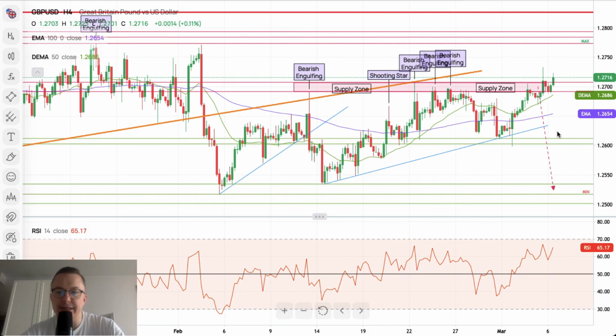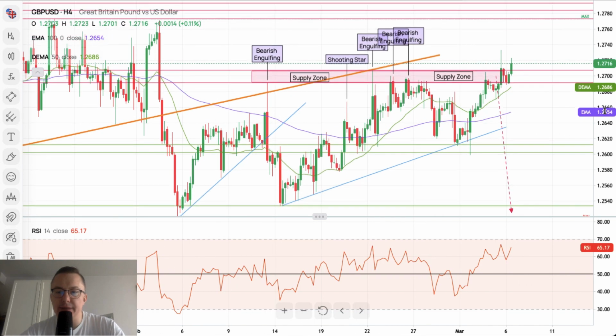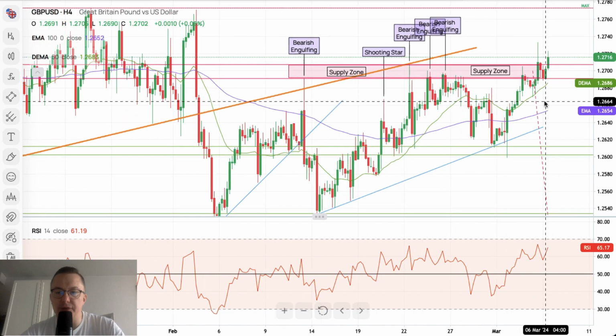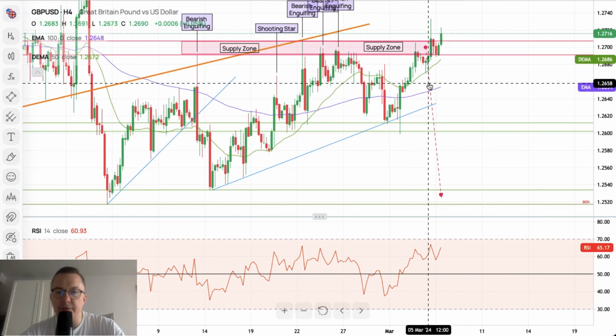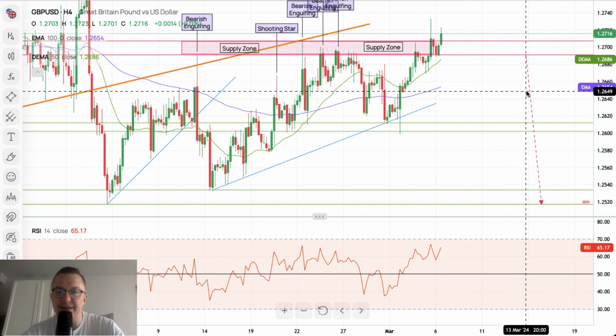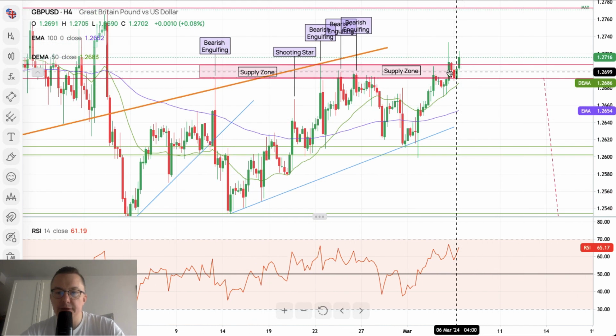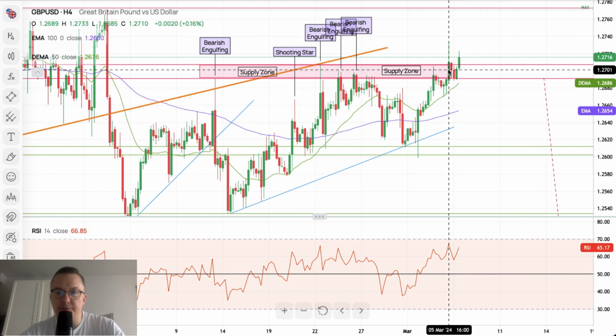pound ahead of the data from the UK. So finally the market is breaking above the supply zone, despite the fact that they tried and couldn't break it, which is why our scenario was to the downside. The local high was made eventually 20 pips higher.